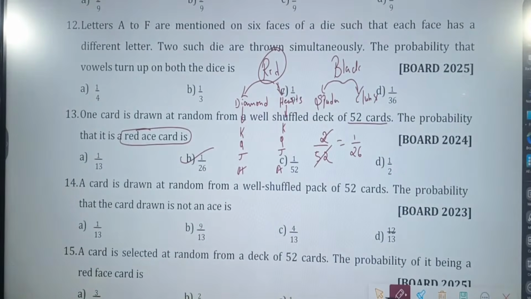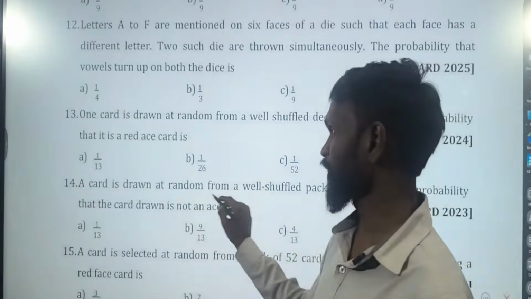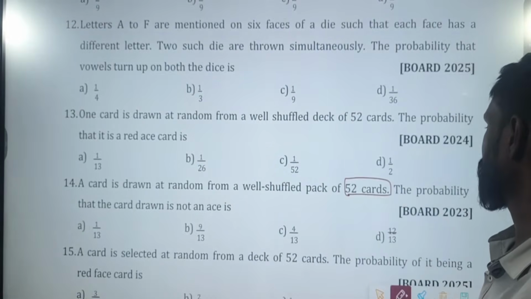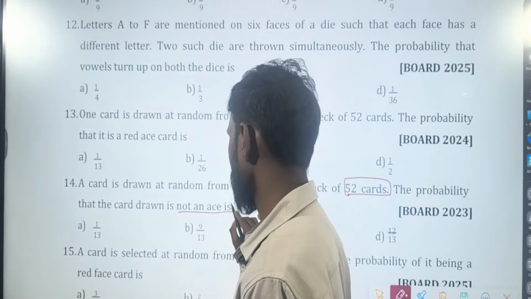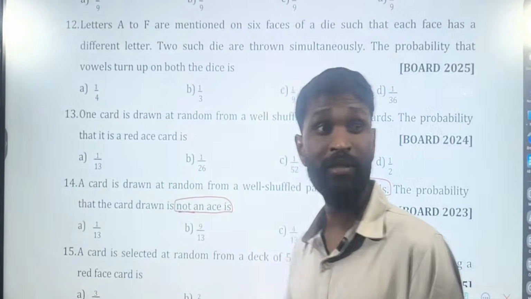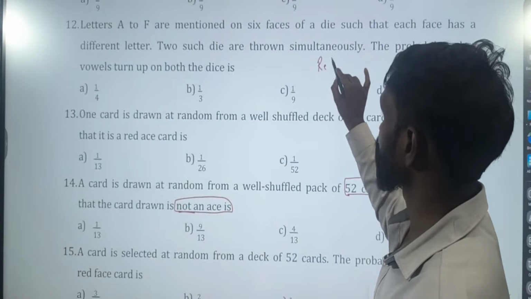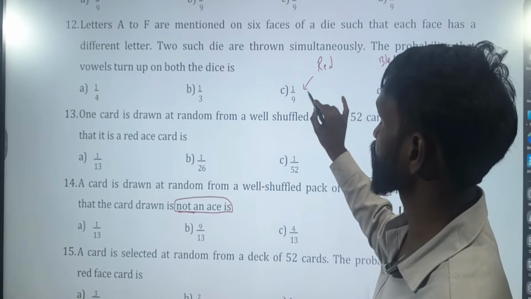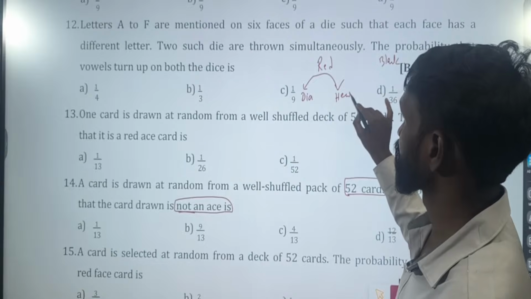Then again, the question is about cards. A card is drawn at random from a well shuffled pack of 52 cards. The probability that the card is not an ace. If you get an ace, you will lose. If you don't get an ace, you will win. Again, we have red and black. Under red, we have diamonds and hearts.